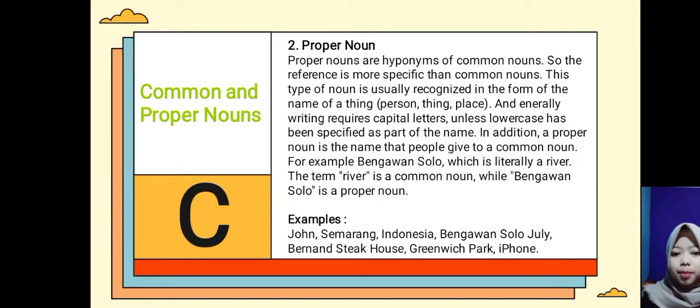In addition, a proper noun is the name given to a common noun. For example, Bengawan Solo, which is literally a river. The term river is a common noun, while Bengawan Solo is a proper noun. Other examples, John, Semarang, Indonesia, Julie, and others.